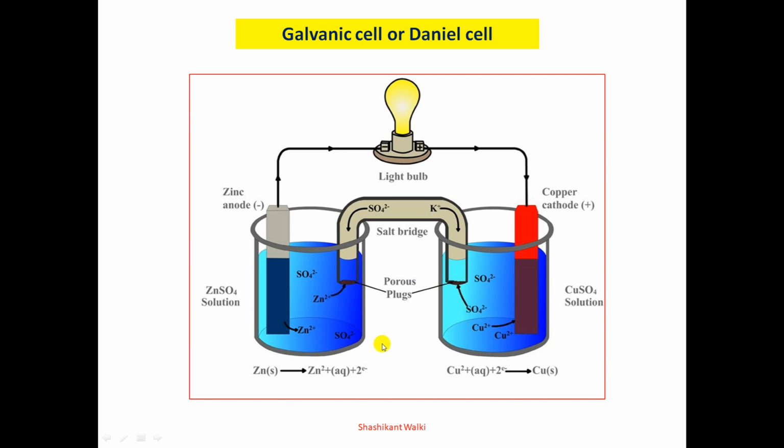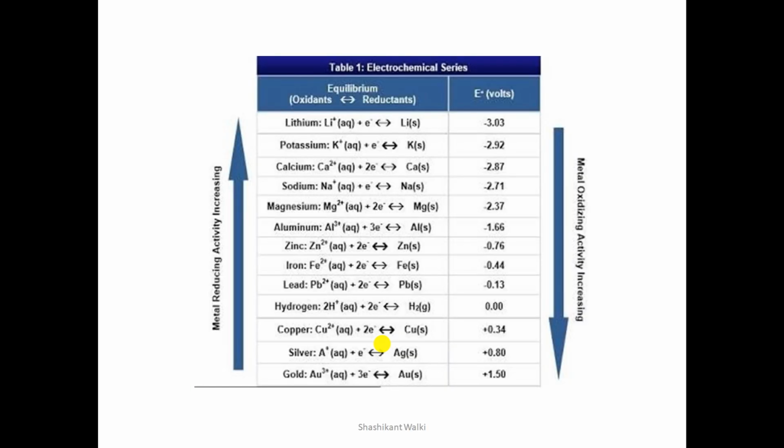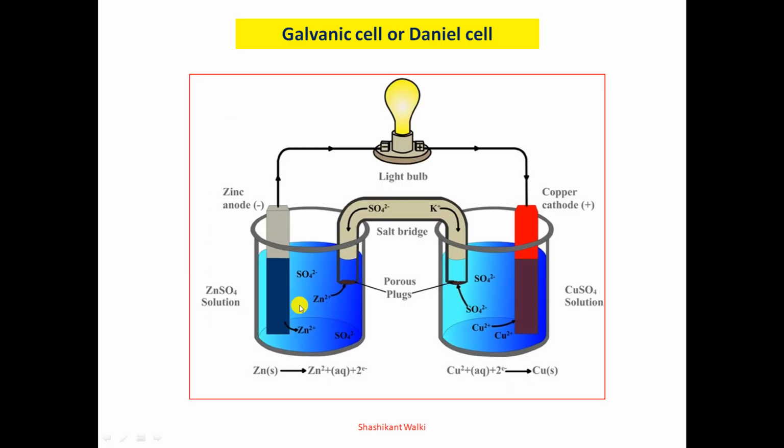Here zinc will act as the anode and copper will act as the cathode, because zinc has a lower reduction potential compared to copper. Look at this electrochemical series: zinc comes first, then copper. That means zinc has a lower reduction potential compared to copper, so zinc will easily undergo oxidation and copper will easily undergo reduction. Because of that, zinc acts as the anode, which undergoes oxidation, and copper acts as the cathode, which undergoes reduction.